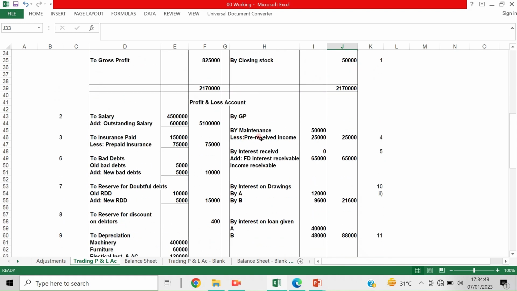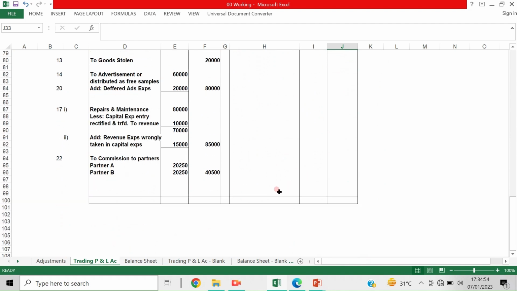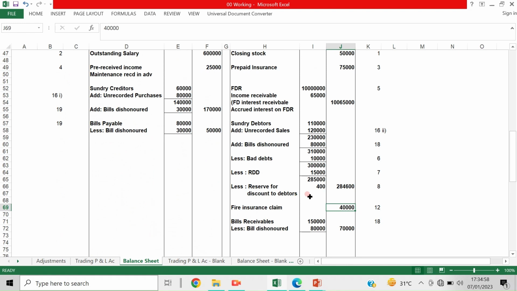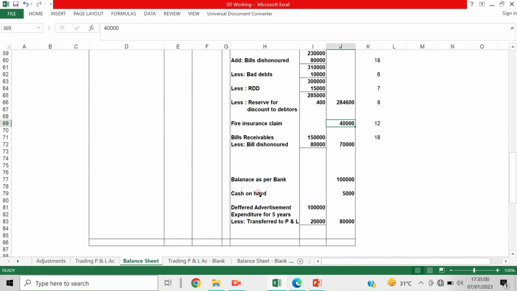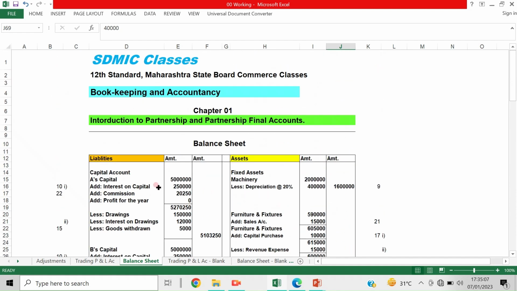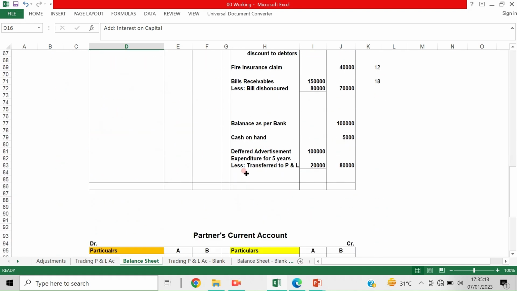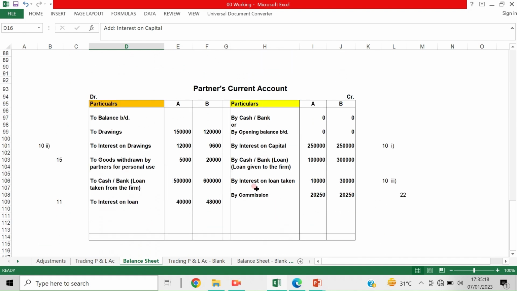This 15th entry should be taken to the partner's current account or balance sheet directly. If they are maintaining a capital account under the fluctuating method, then in this adjustment it should be taken directly to the capital account. Or if they are maintaining the capital account under the fixed capital method, then it should be taken to the partner's current account.